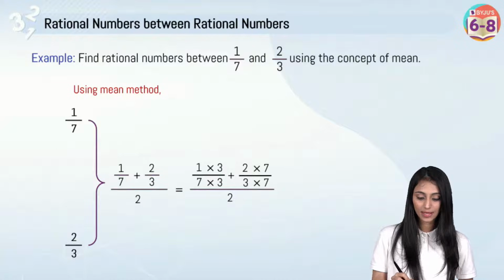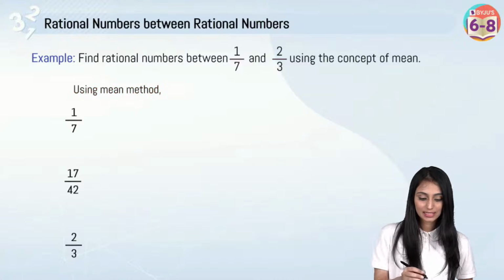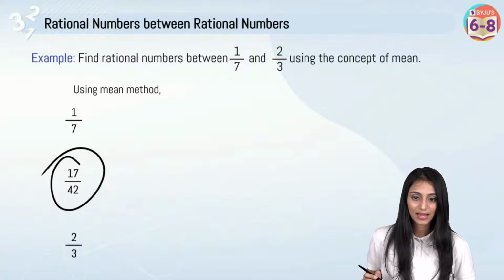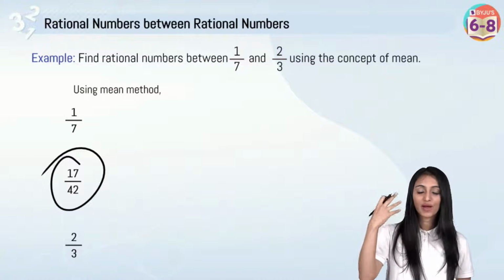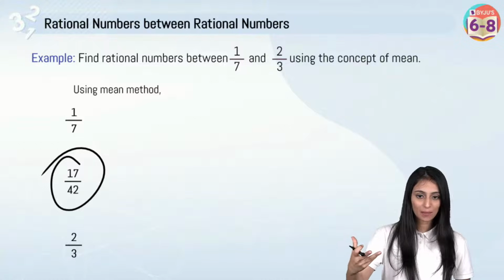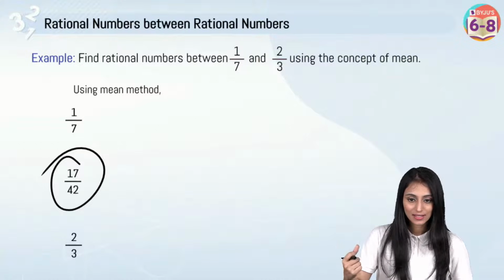Okay, let's take LCM and what do we get? We get 17 by 42, right? Yes, I hope this is clear. How to find out a rational number between any two rational numbers? Yes.